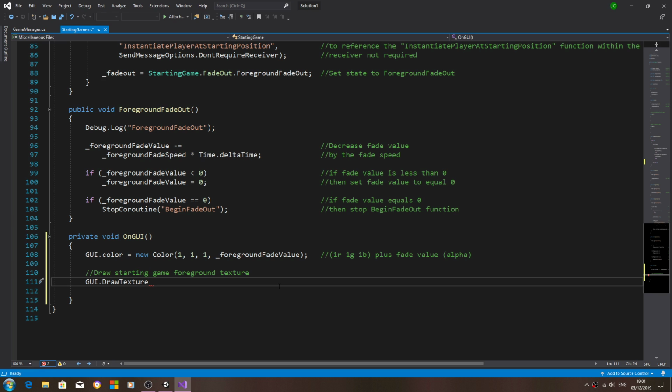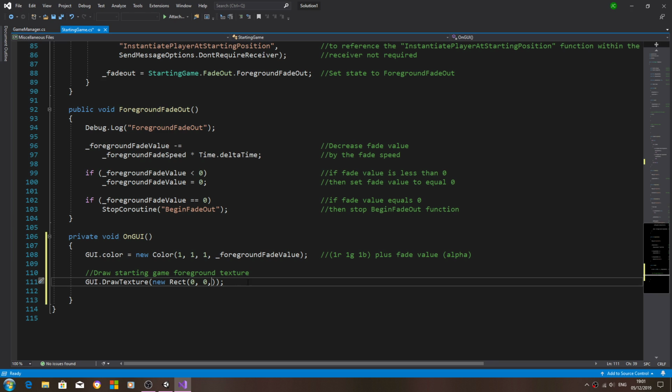It seems to be since the latest update of Visual Studio, but never mind. We'll continue on with GUI.DrawTexture. We'll open and close brackets, close that line off. Inside the brackets, new Rect. Open and close brackets again, 0,